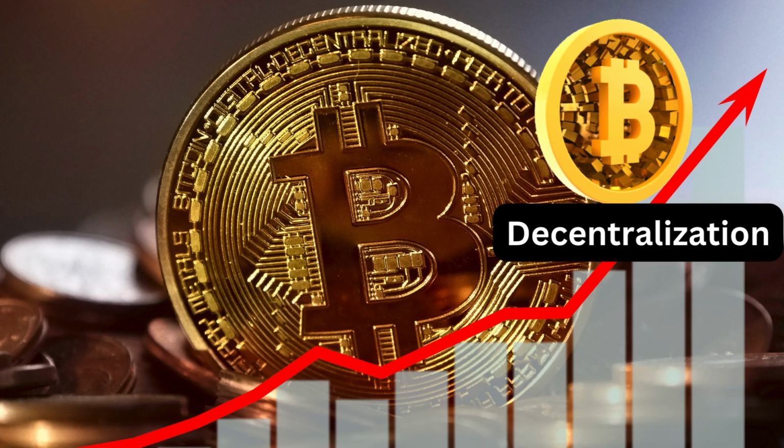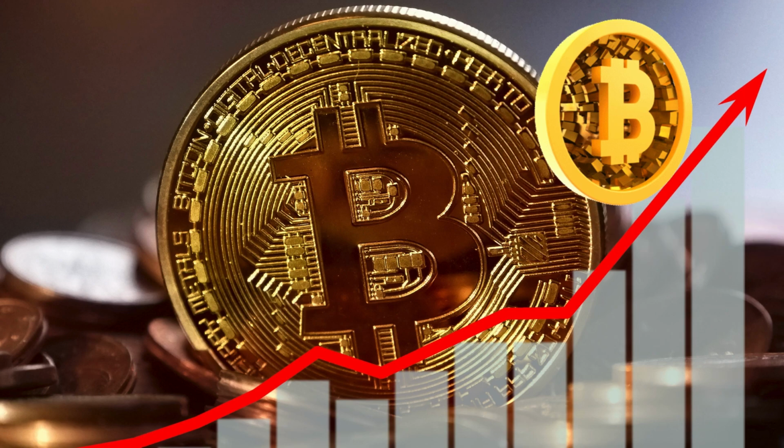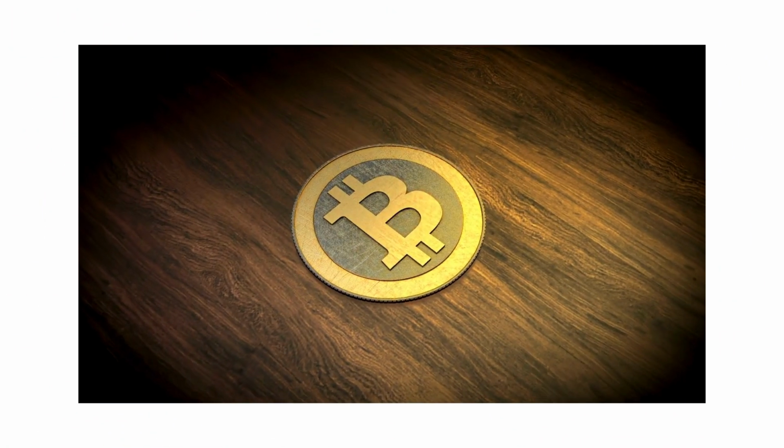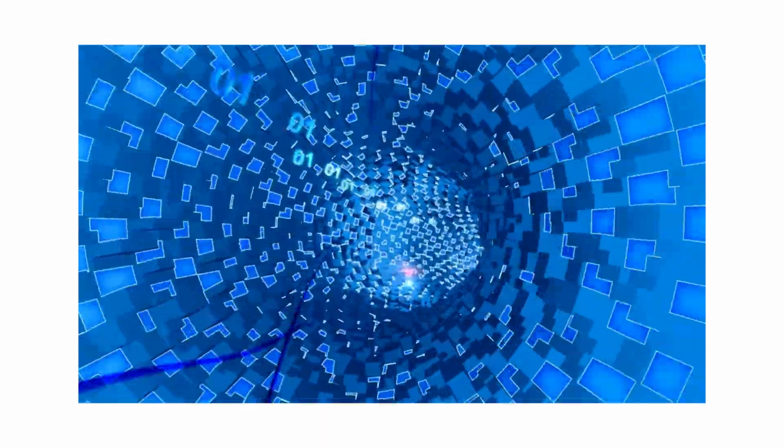Decentralization. Definition: Bitcoin operates on a decentralized peer-to-peer network, meaning there is no central authority or intermediary overseeing transactions. Significance: decentralization enhances security, reduces the risk of censorship, and promotes trust in the absence of reliance on a single entity.